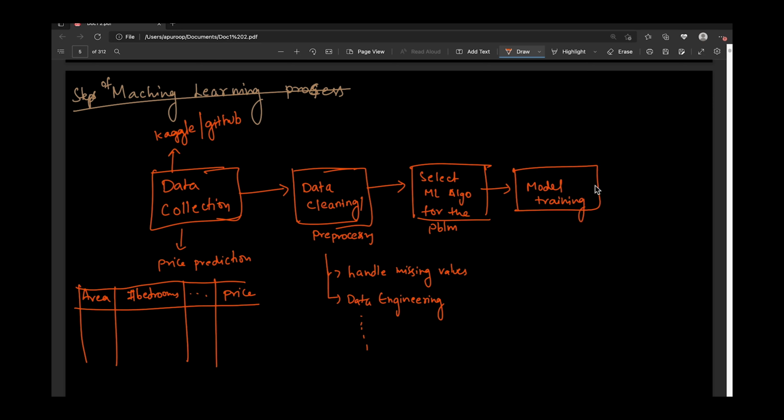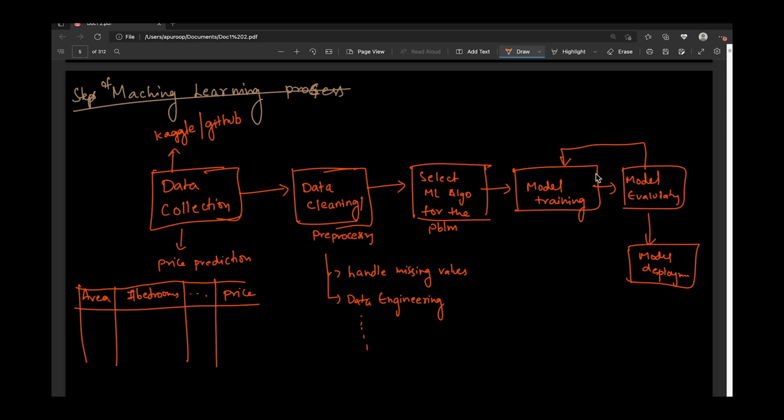And after training our model, we need to test our model or evaluate our model. And if it is working fine, then we'll be going for deployment, model deployment. This is the last step. Let's say on evaluation, if your model is not working well, then what we'll do, we'll go back and change some things in the model and we need to train it again. Like that, this is an iterative process that will keep on going. Okay. So these are a few steps that are involved in any machine learning process.